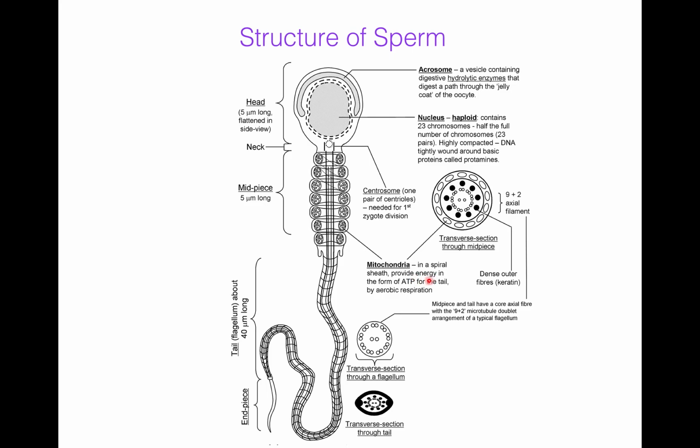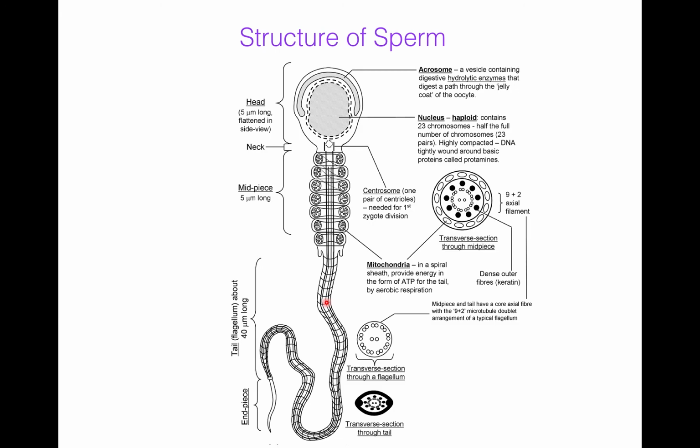Mitochondria provide energy in the form of ATP for the tail by aerobic respiration.